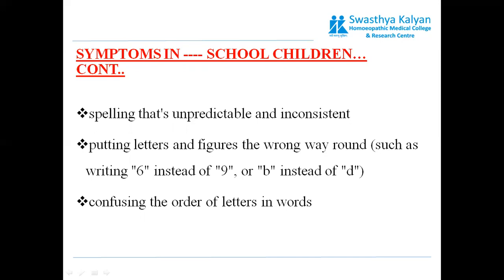So they have difficulty in writing the words or letters, difficulty in spelling, and they get confused with the order of the letters in the words.